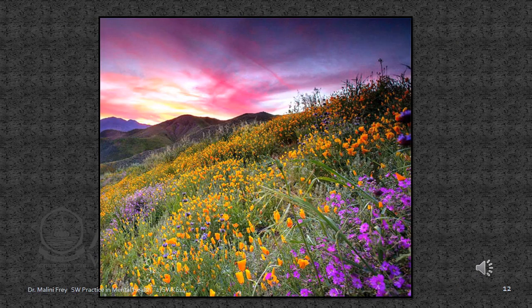And here's just a nice scene of a wild field in the mountains of wildflowers. They're also very amazing.